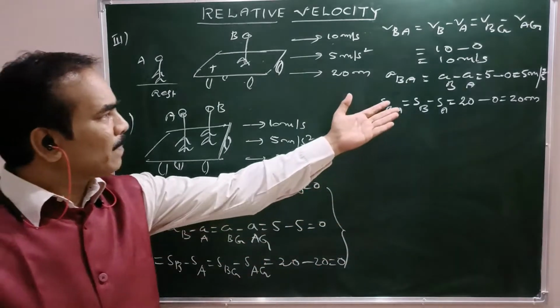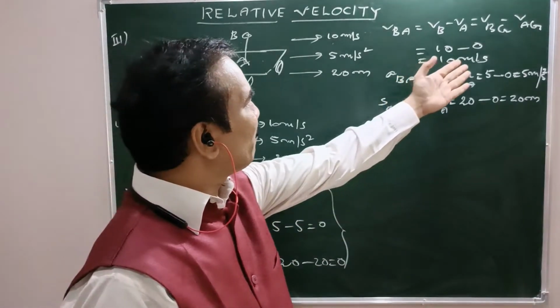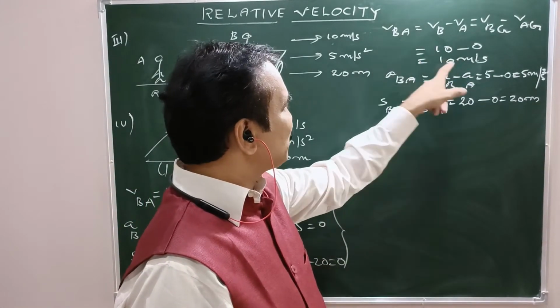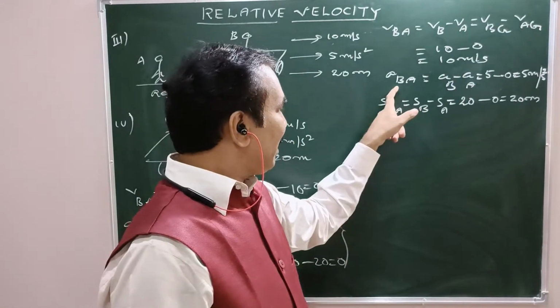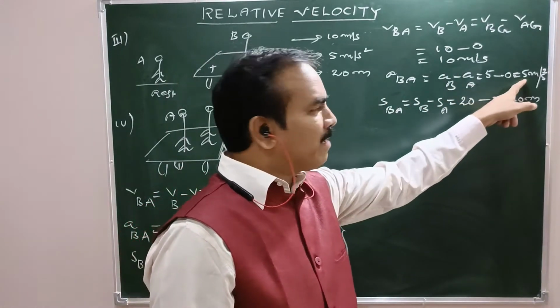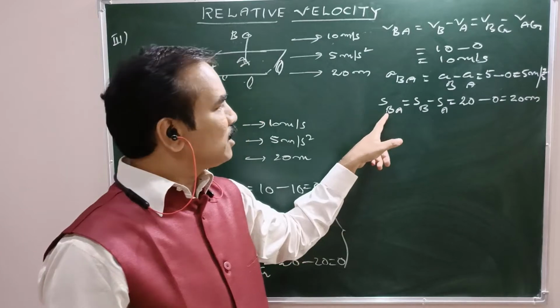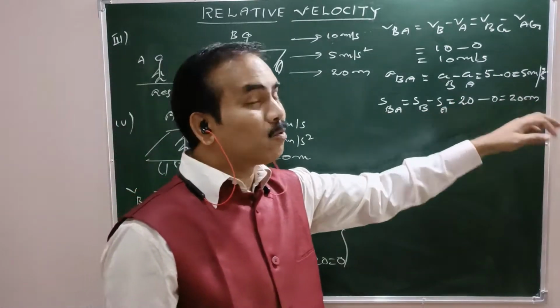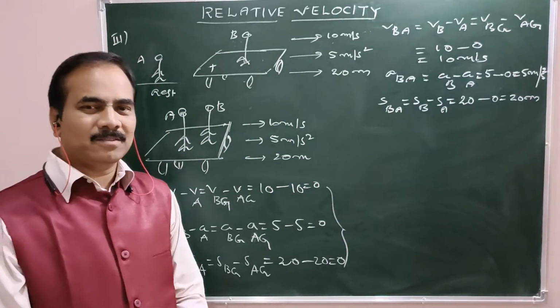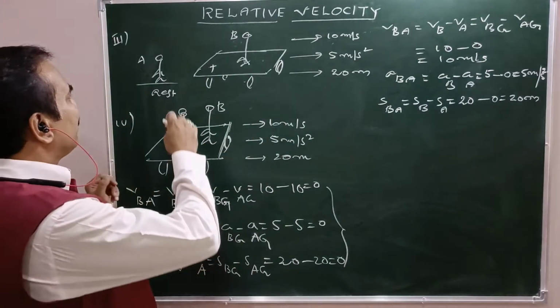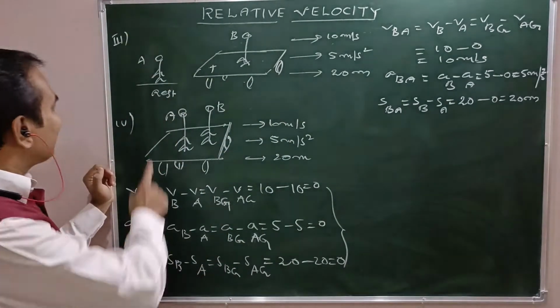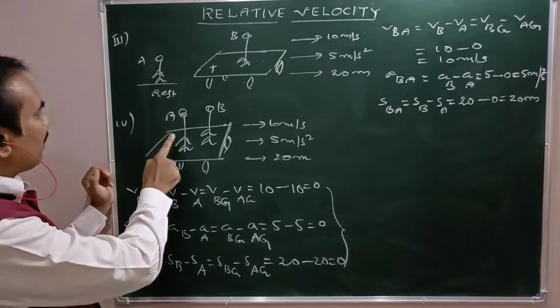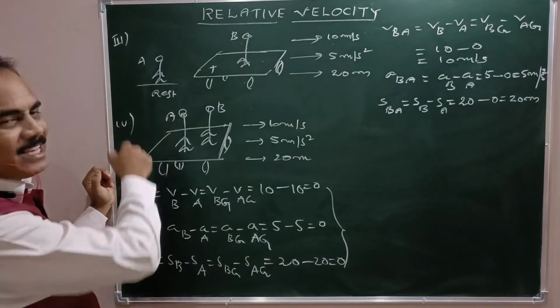But same only in previous case these are the particulars. Relative velocity of B with respect to A 10 meters per second, acceleration of B with respect to A 5 meters per second square, but displacement of B as measured by A 20 meters. What makes the difference? In both cases A only observer, right? A is the observer in both cases.